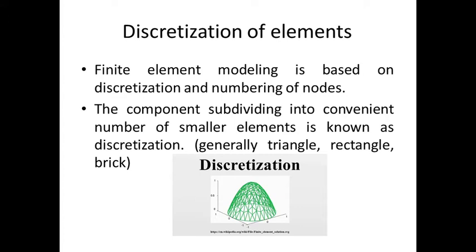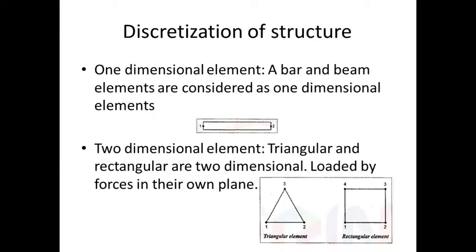That means, with the aid of the gear tooth profile, I explained. Here the same component subdivided into a convenient number of smaller elements is known as discretization. What elements are used to discretize the larger object? Generally triangle, rectangle, brick, these kinds of element shapes we are utilizing for discretization of elements. Then discretization of structure.